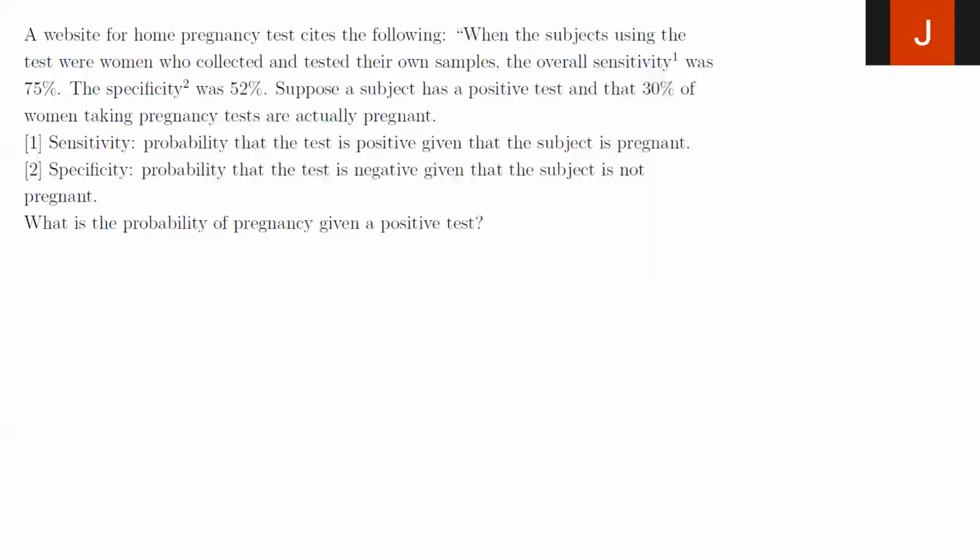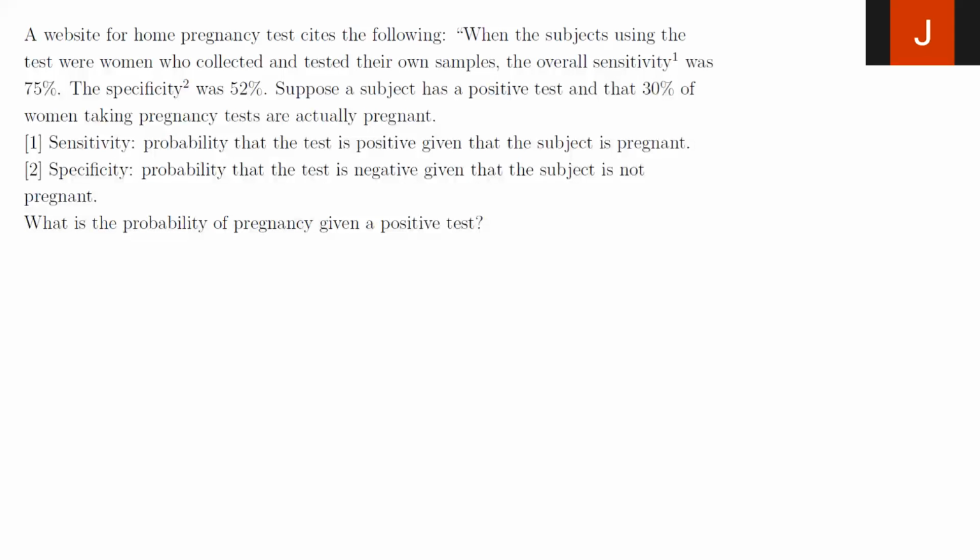In this problem, we have a website for a home pregnancy test, and it cites the following. When the subjects using the test were women who collected and tested their own samples, the overall sensitivity was 75% and the specificity was 52%. Suppose a subject has a positive test and that 40% of women taking pregnancy tests are actually pregnant. What is the probability of pregnancy given a positive test?